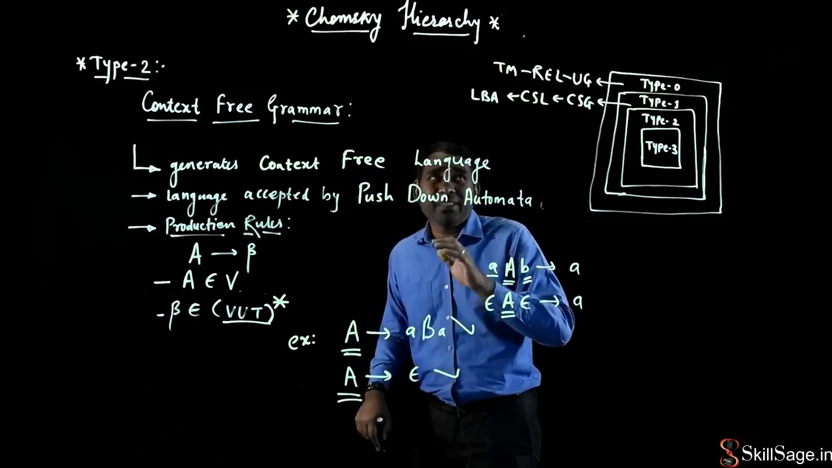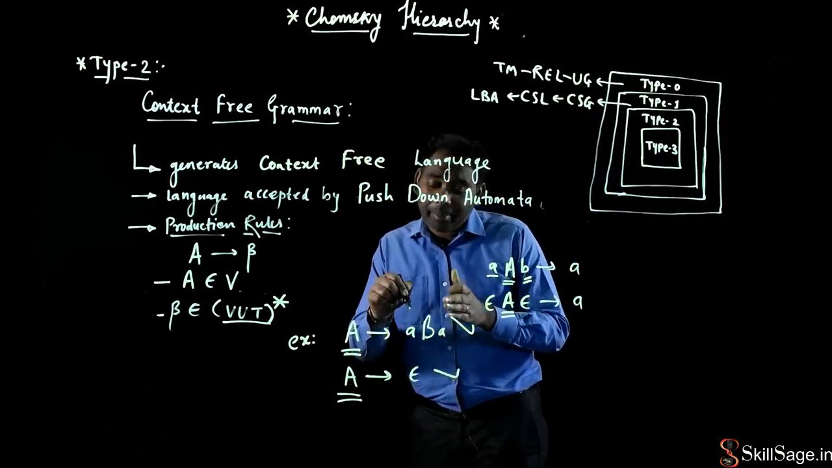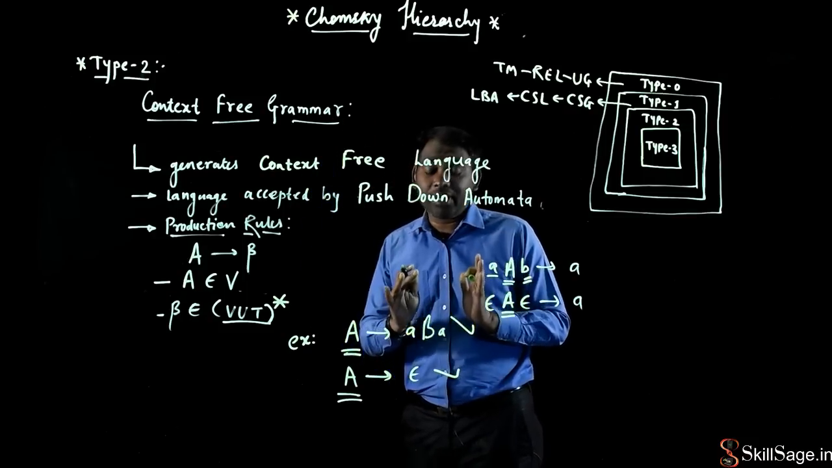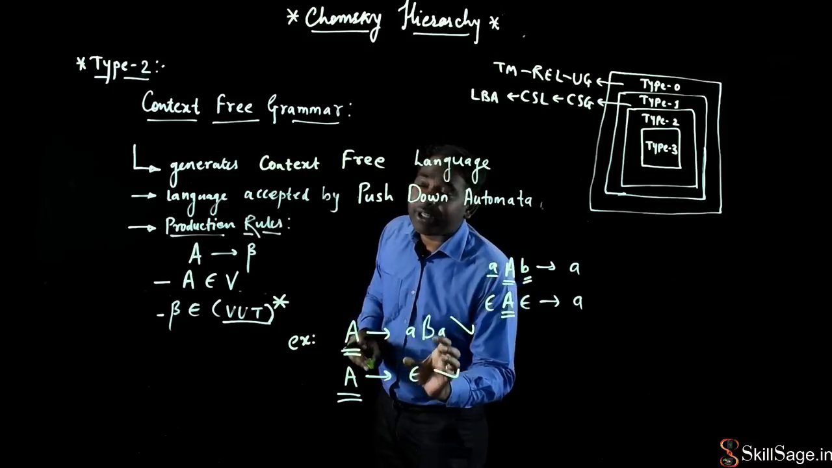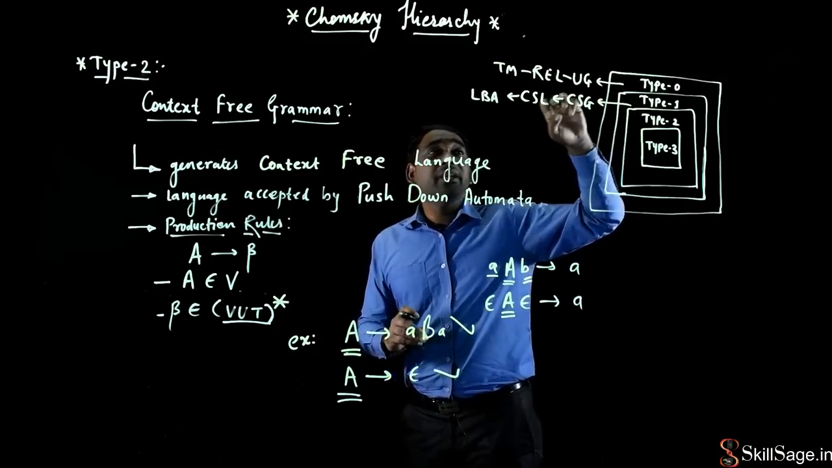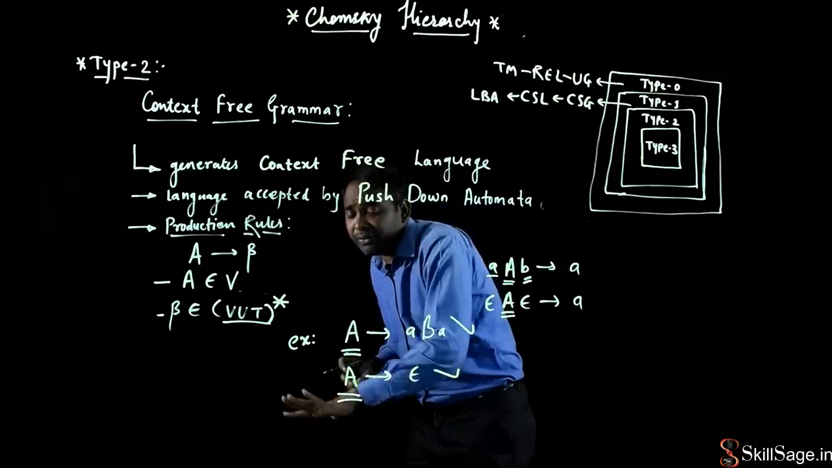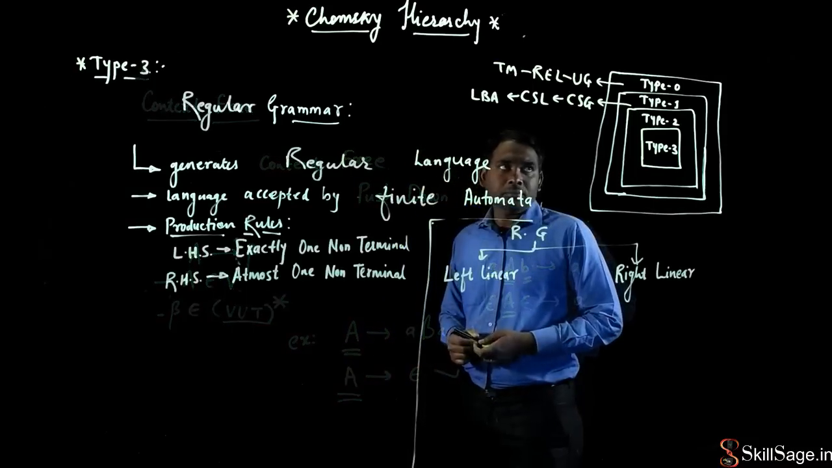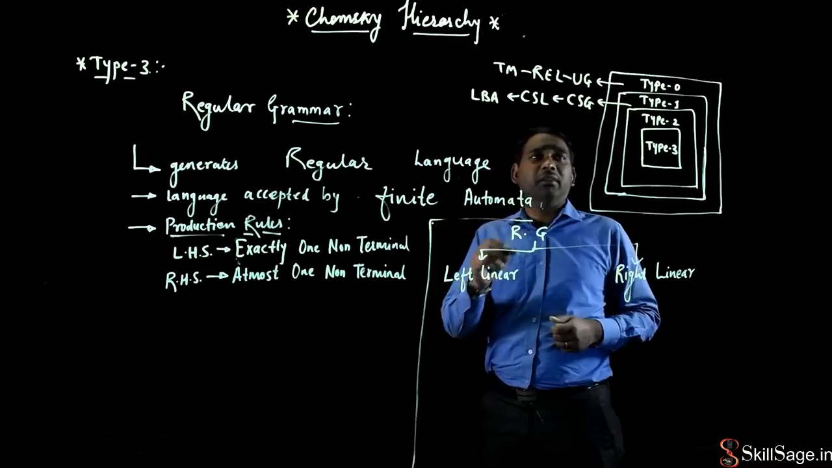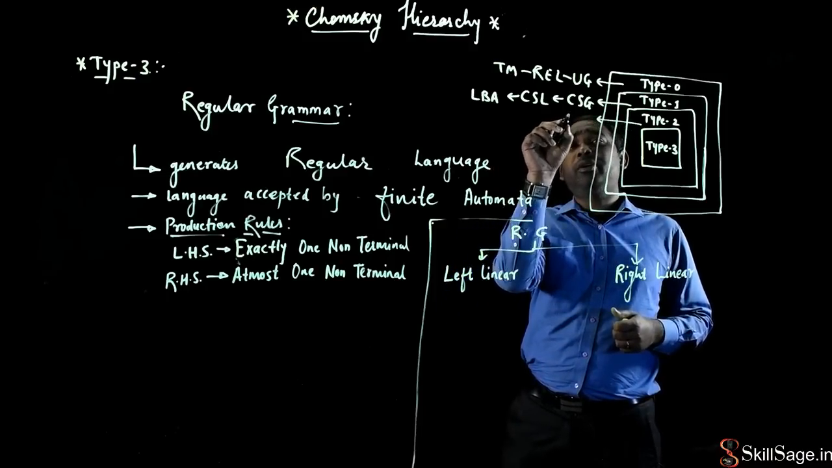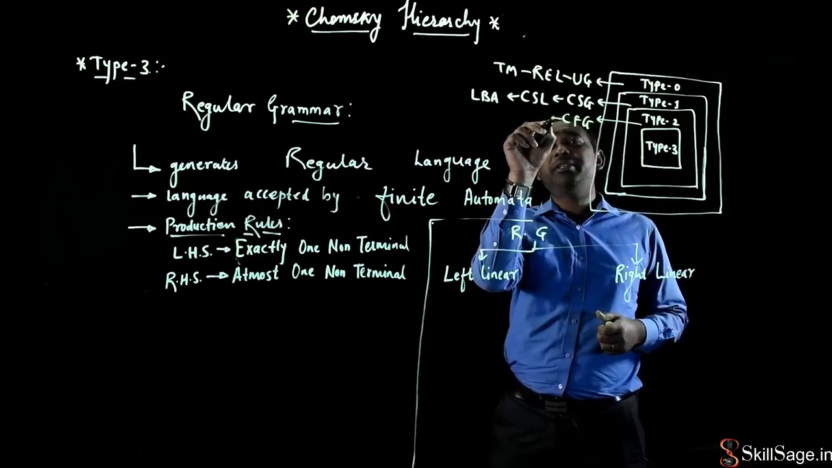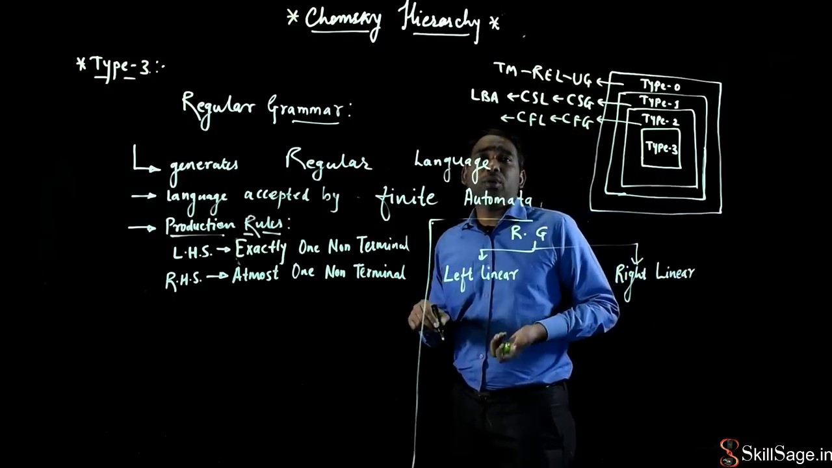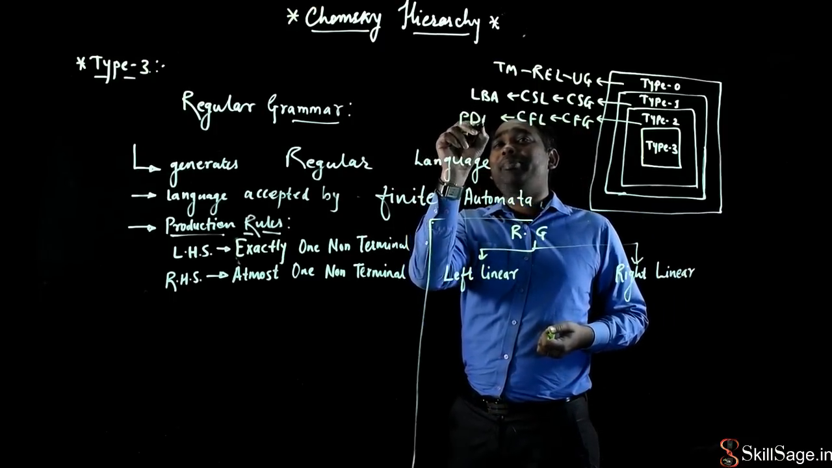But this production rule was invalid in the context sensitive grammar because my beta is empty here. There, beta was not supposed to be empty. Beta consists of at least one terminal or non-terminal symbol that has to be present on the right hand side of the production rules in context sensitive grammar. But in the context-free grammar, this is allowed. This is my valid grammar here. So the type 2 grammar that we have seen was my context-free grammar, and context-free grammar generates a language called a context-free language, and the language is accepted by one automata called push-down automata, PDA.